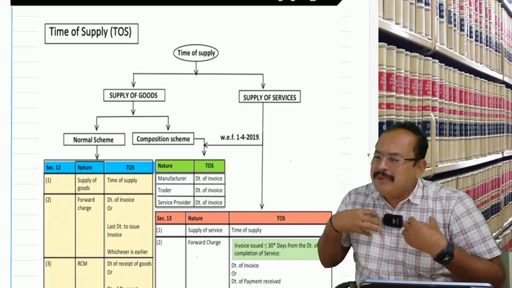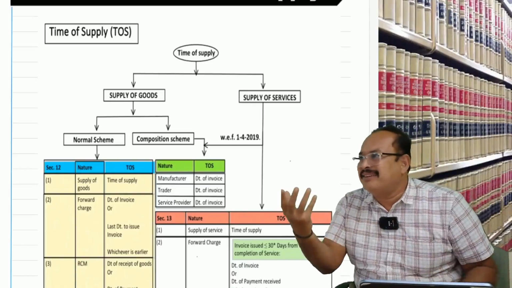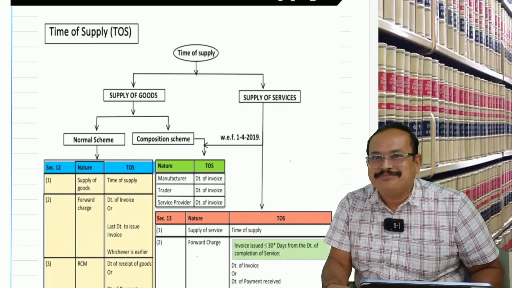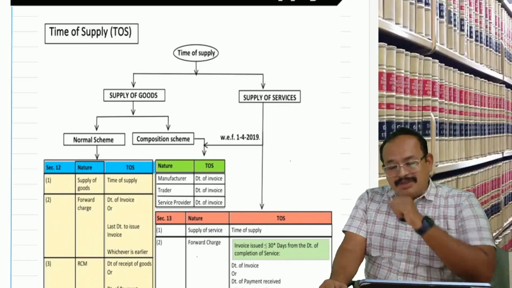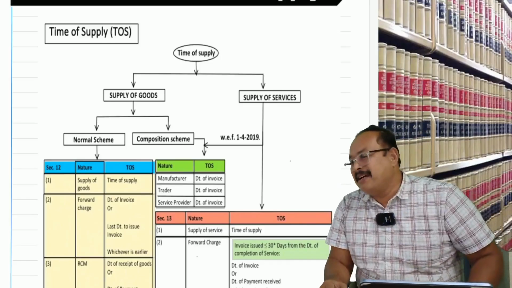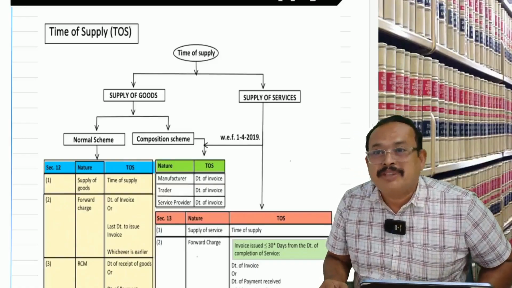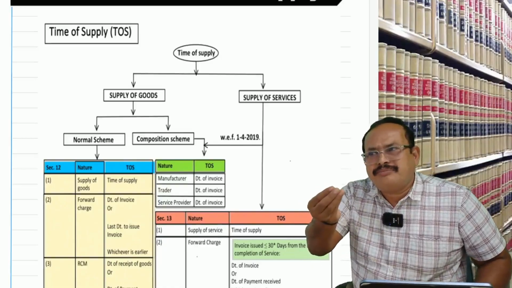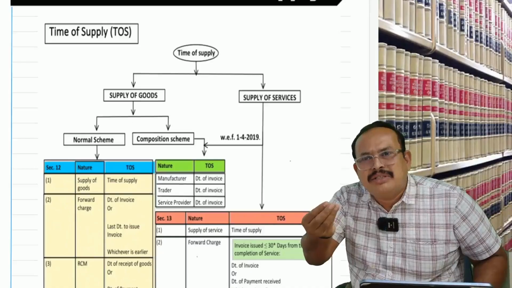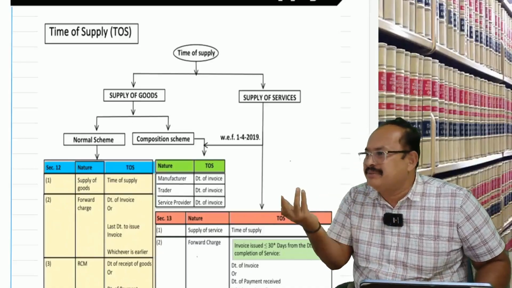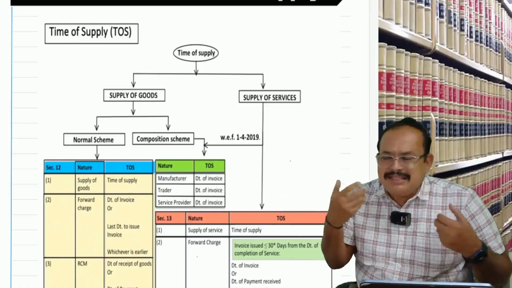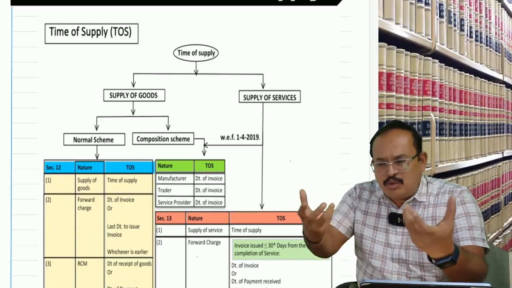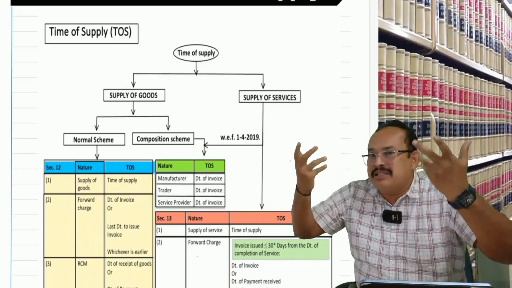Thereafter, as an e-commerce operator, I am also paying the GST under 9(1). What is 9(1)? 9(1) is forward charge, levy and collection on supplier. Section 9, subsection 1, forward charge. I am earning the commission, and on that I am paying the GST under forward charge. I am also paying the GST under 9(5) under RCM. These two are my output liabilities.